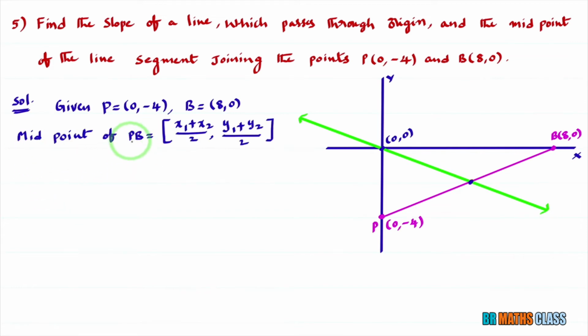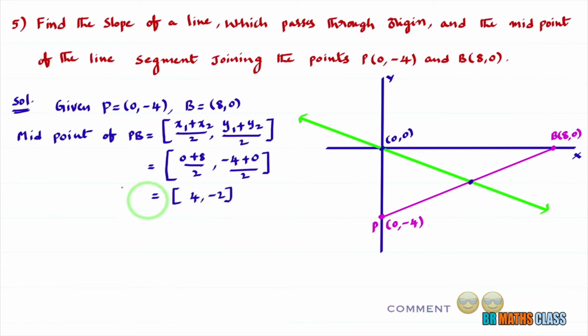Midpoint of PB, the midpoint formula is (x1 plus x2) by 2, (y1 plus y2) by 2. x1 is 0, x2 is 8, so 0 plus 8 divided by 2, and y1 plus y2, minus 4 plus 0, divided by 2. 8 by 2 is 4, minus 4 divided by 2 is minus 2. So the midpoint of PB is (4, -2). So I got this point as (4, -2).